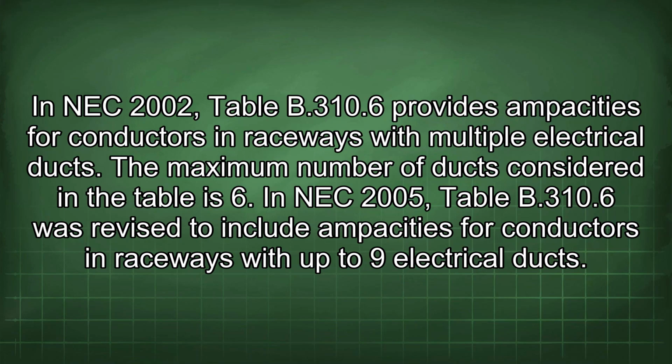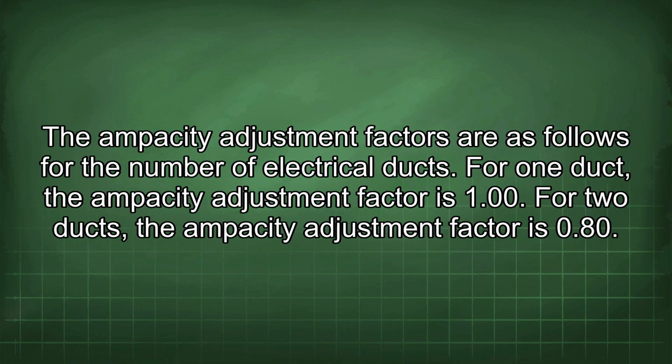NEC 2002, Table B.310.6 provides ampacities for conductors and raceways with multiple electrical ducts. The maximum number of ducts considered in the table is 6. In NEC 2005, Table B.310.6 was revised to include ampacities for conductors and raceways with up to 9 electrical ducts. The ampacity adjustment factors are as follows for the number of electrical ducts.